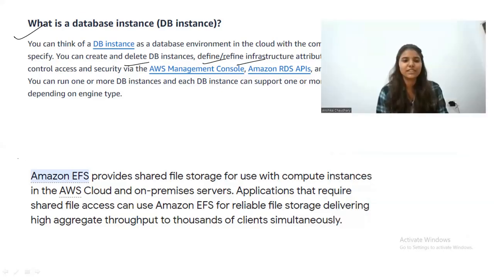Okay, so the answer for the second question is Amazon EFS, which provides shared file storage for use with compute instances in the AWS cloud and on-premises servers. Applications that require shared file access can use Amazon EFS for reliable file storage, delivering high aggregate throughput to thousands of clients simultaneously. So I hope it makes sense. So let's move on to the next question now.